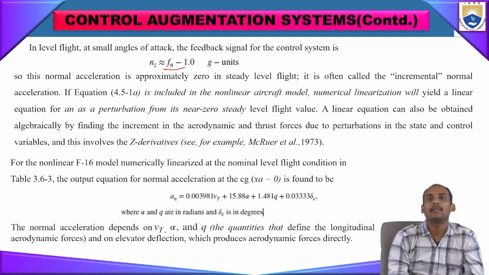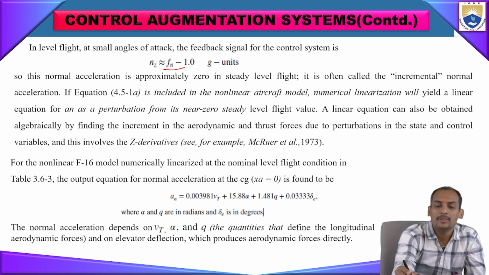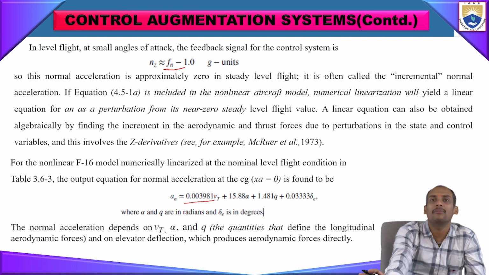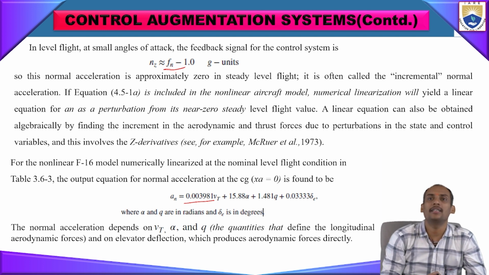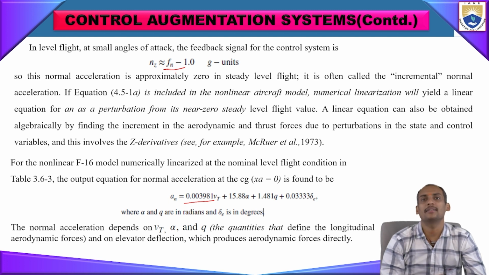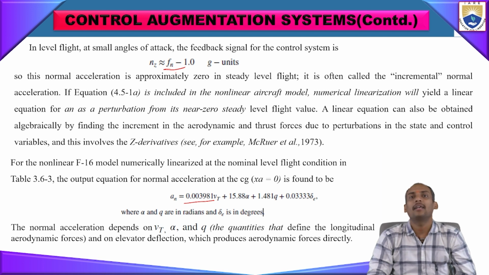So here for a normal level flight condition, AN will be equal to 0.00399 VT plus 15.88 alpha plus 1.448 Q plus 0.03 delta E. Here alpha, Q and delta E are in degrees only. Alpha is angle of attack, Q is pitch rate, and delta E is the elevator angle. These quantities are defined with respect to longitudinal aerodynamic derivatives, and the elevator deflection produces aerodynamic forces directly acting on this acceleration.